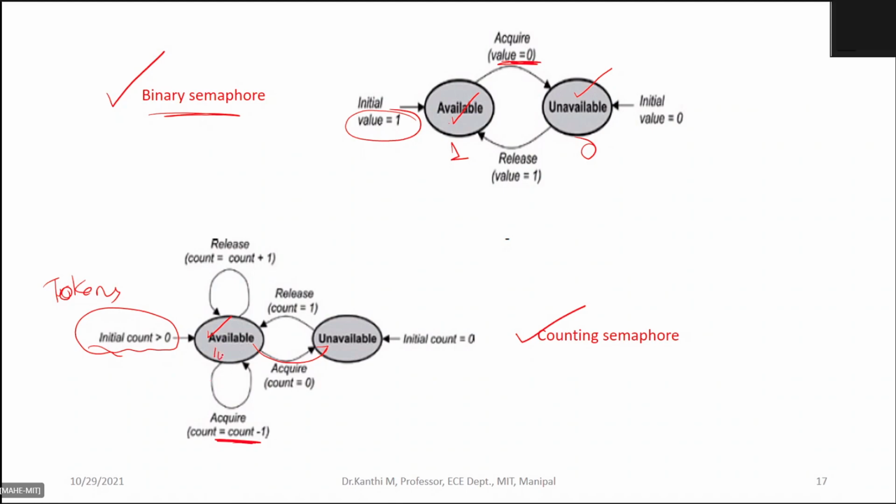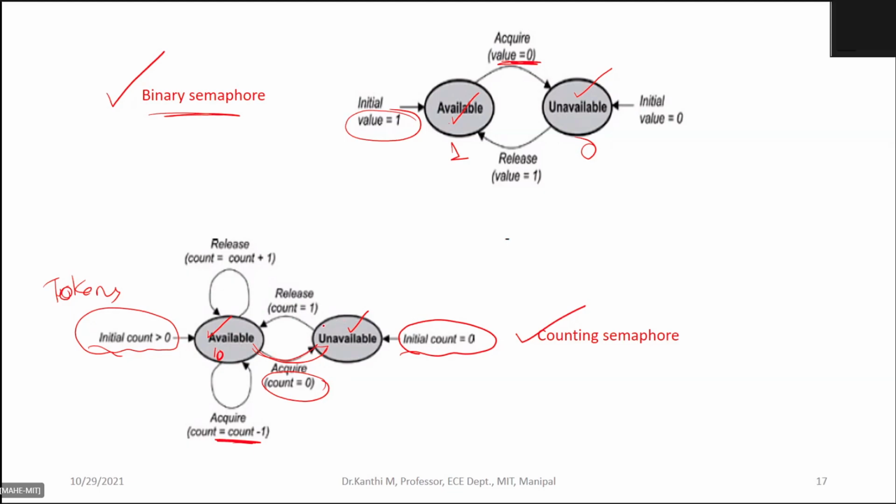Suppose I have 10 semaphore tokens. When I acquire the first, it becomes 9, and then 8, then 7. When all tokens are acquired, that is, the count becomes 0, you go to unavailable, meaning no more semaphores are available.